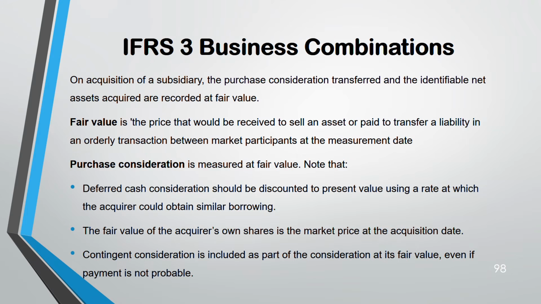Third could be contingent consideration. Contingent consideration means if a certain outcome is achieved, that consideration will be paid. This is a variable consideration, right? This has to be included as a part of consideration, even if payment is not probable.